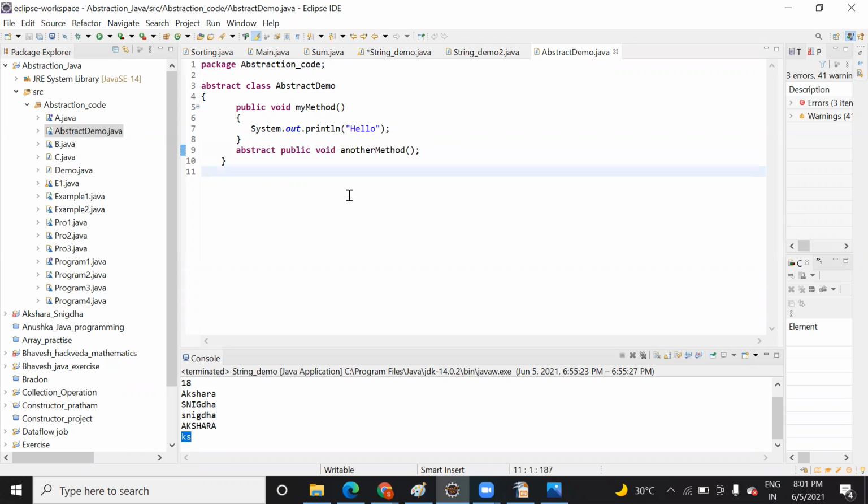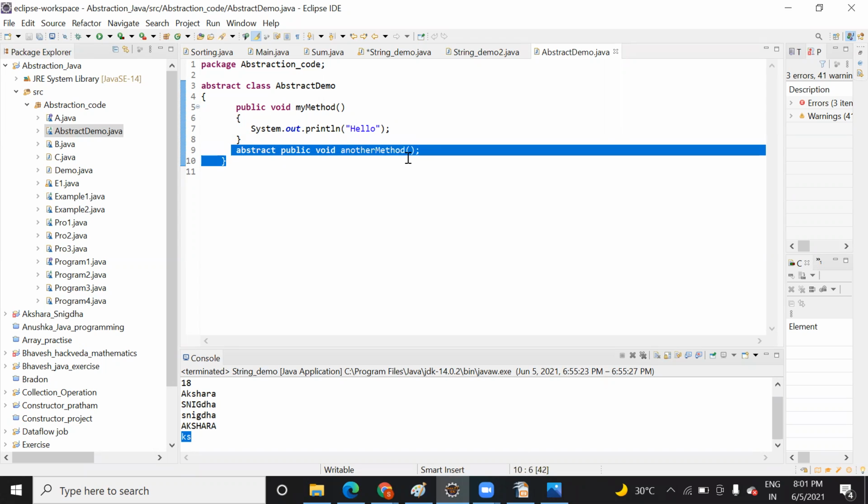Why is this abstract keyword important? Abstraction is a concept. Abstraction means hiding, and you are hiding this method from the outsider. Suppose you are working at Microsoft, and in Windows 8 they have made a method abstract, and you want to develop Windows 10.